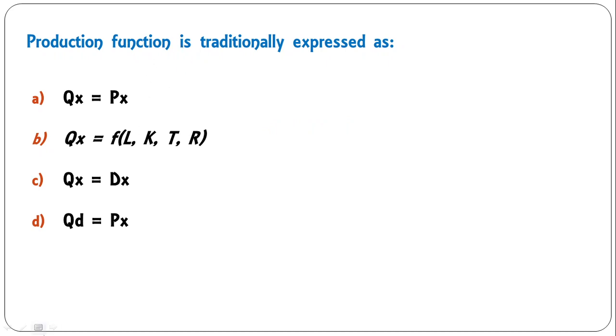Next question, production function is traditionally expressed as Qx is a function of Px, Qx is a function of LKTR, Qx is equal to dx, Qd is equal to Px. Very simple question. B is the correct answer. Qx, that is quantity of x, is a function of, depends on labor, capital, technology, raw material. So B is the correct answer here.